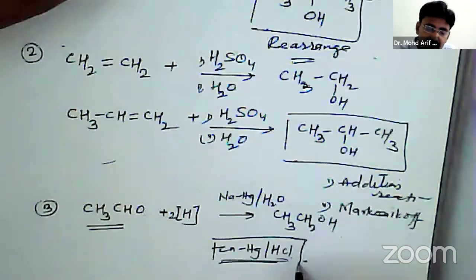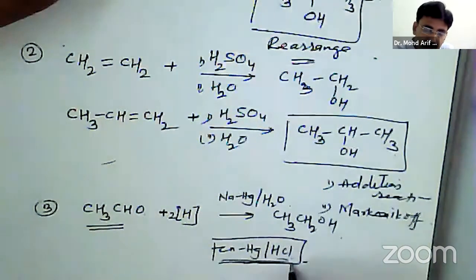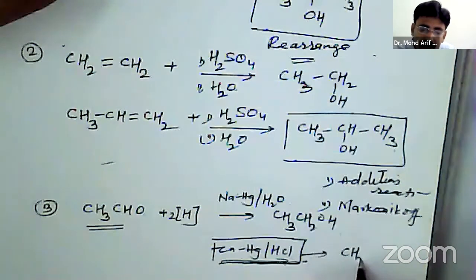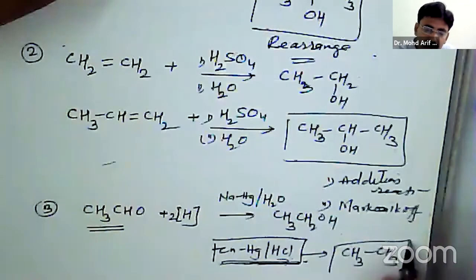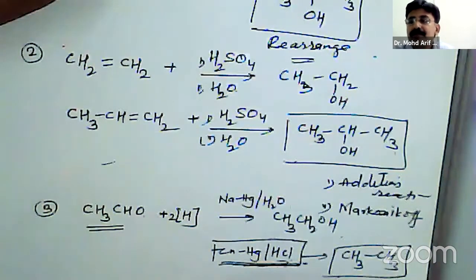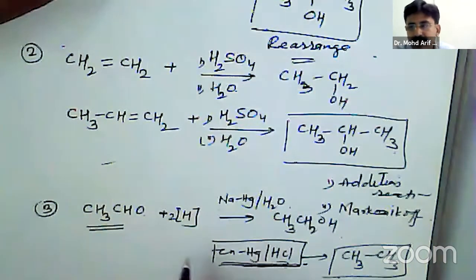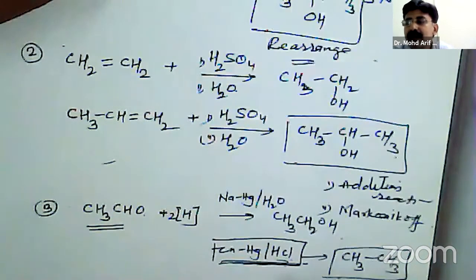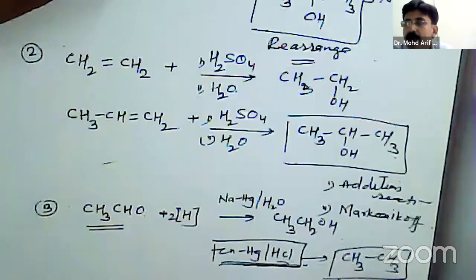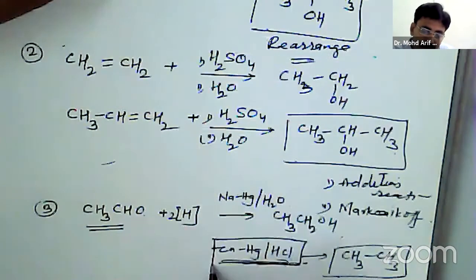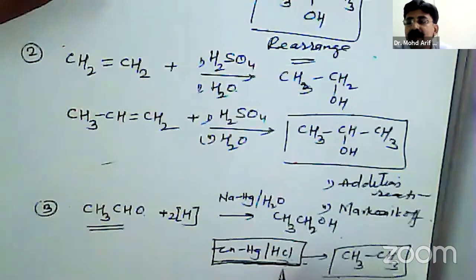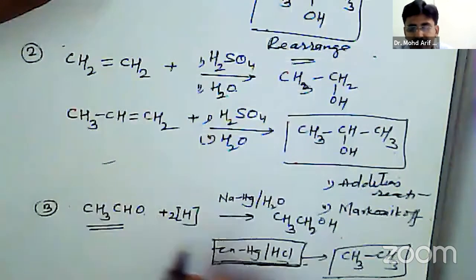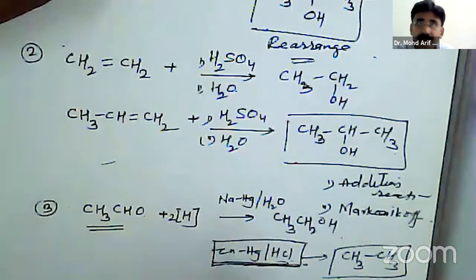So if you use zinc amalgam, then it is a strong reducing agent, so it will give you alkane instead. Depending upon the reducing agent, different types of product are possible when acetaldehyde is reduced. A strong reducing agent like zinc amalgam and HCl converts it into ethane. So that much strong a reducing agent is not required. Zinc amalgam and HCl will convert aldehyde into alkane.